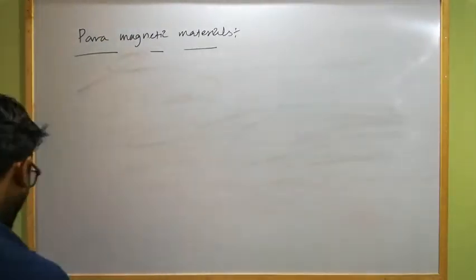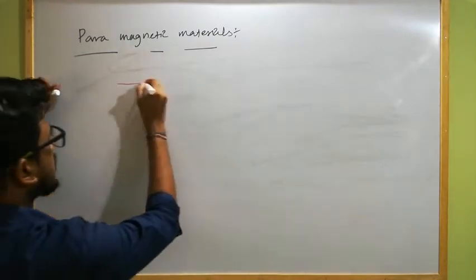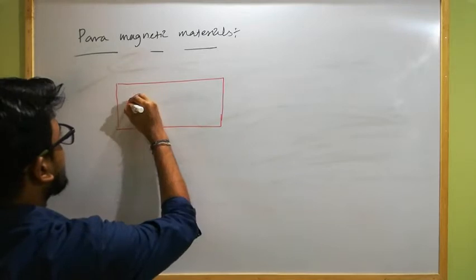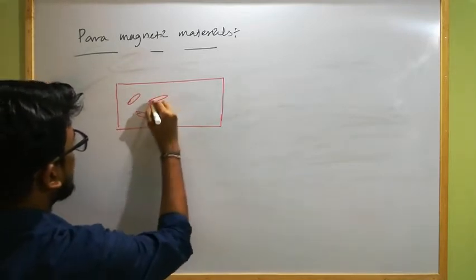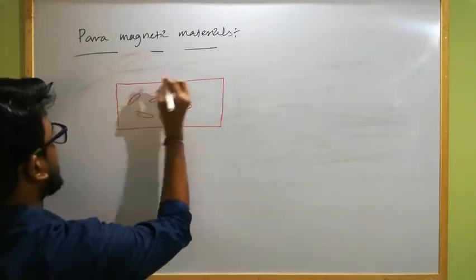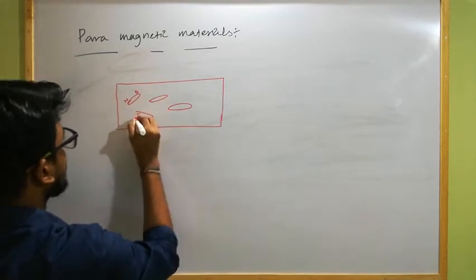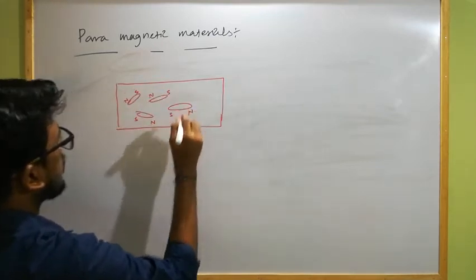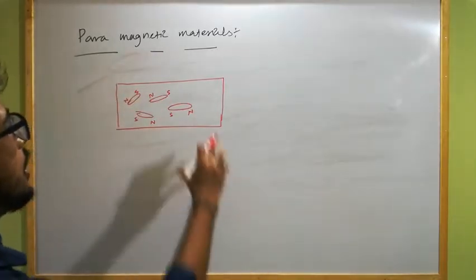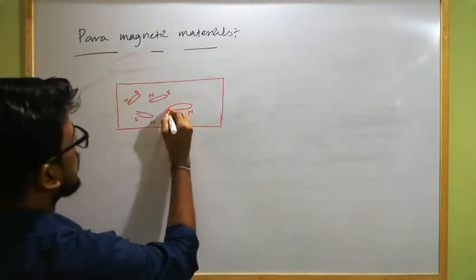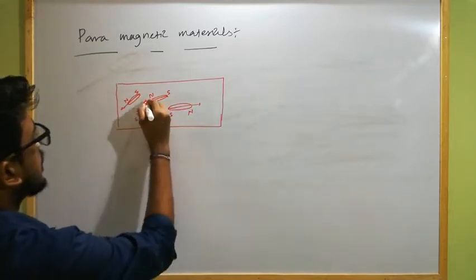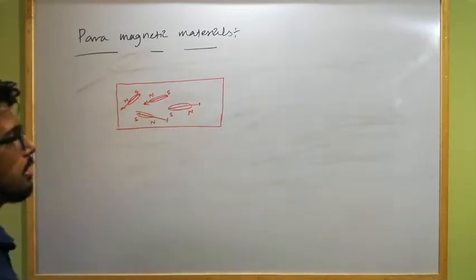Let us take an example: this is a paramagnetic substance and there are some dipoles randomly present over here, north, south, south, north. In the absence of external magnetic field, the directions of the dipoles are different, so their resultant will always add up to 0.